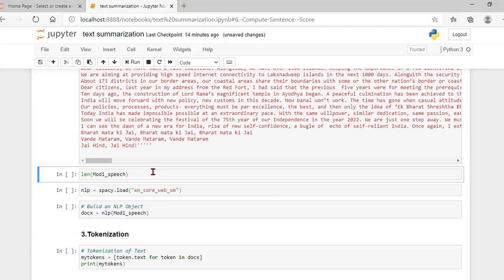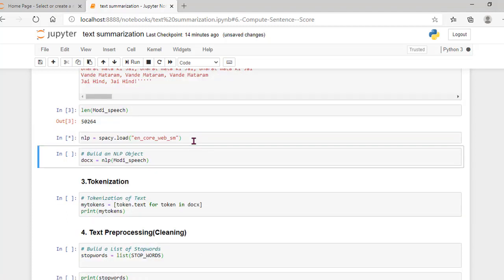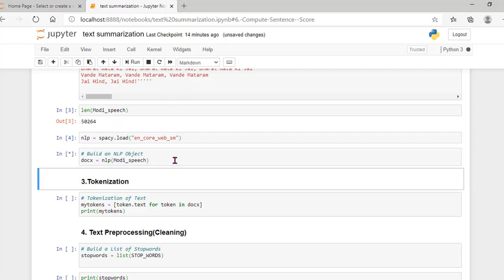I wanted to check the length of this Modi speech, how many words it contains. I am executing it. Now there are 50,264 words present in this document. Now I want to pass this document through the NLP model, which is equal to spacy.load. I am importing this model. Let me execute this first, and then I am going to pass this document, the Modi speech, through the NLP. So I am executing this, and then my next step is tokenization.